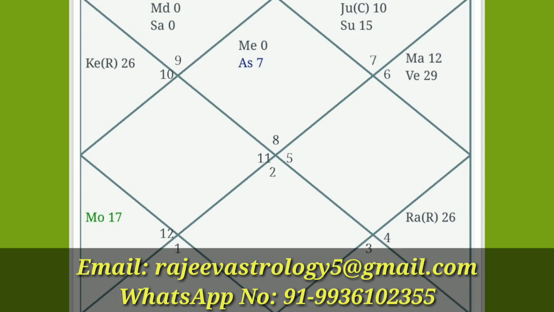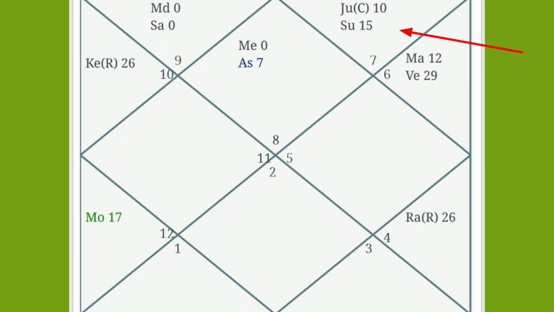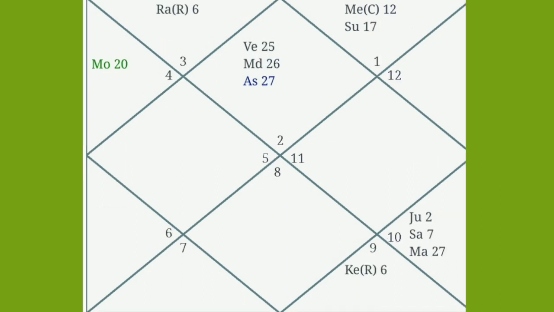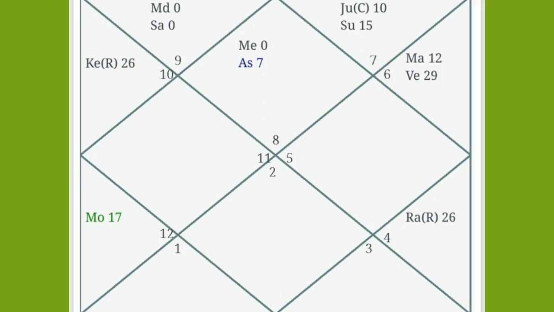In second chart, here Sun is placed in its debilitated sign Libra with Jupiter. Here Jupiter is also combust, but comparing both cases, the combustion strength of Mercury is more than the combustion strength of Jupiter because Sun is stronger in Aries than in Libra sign.